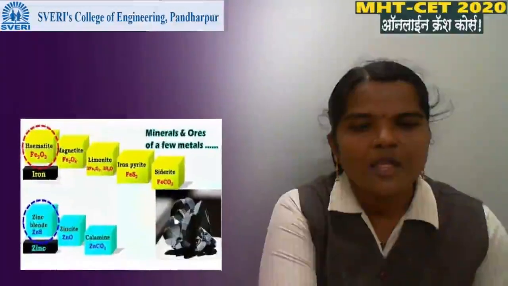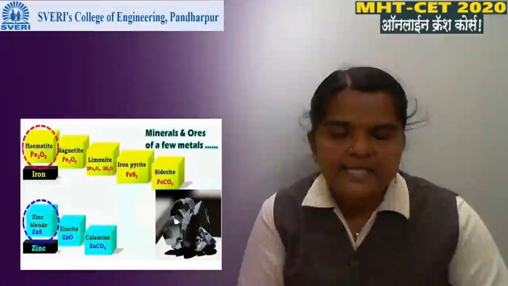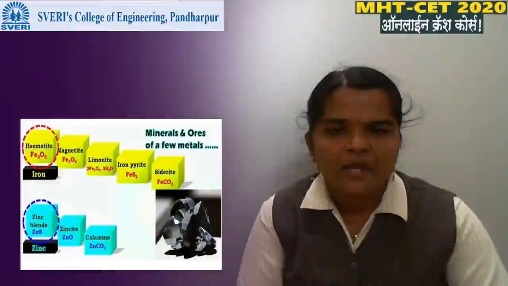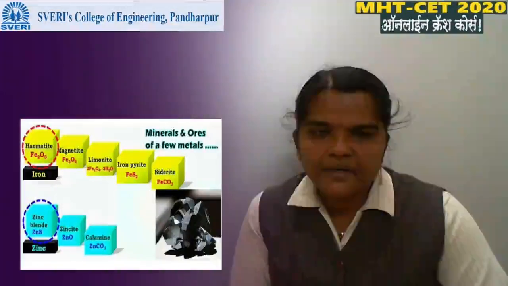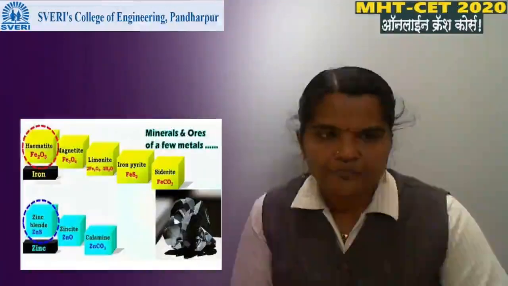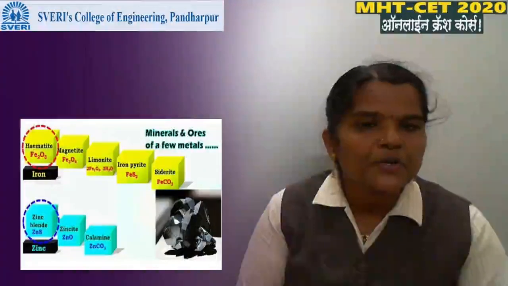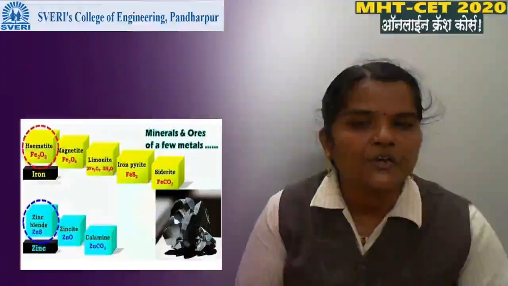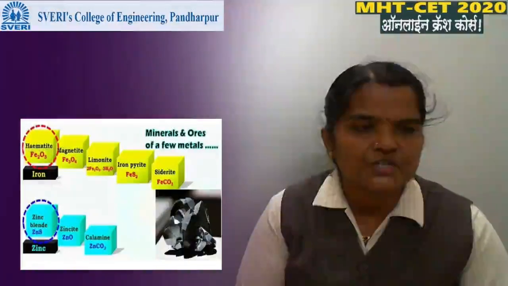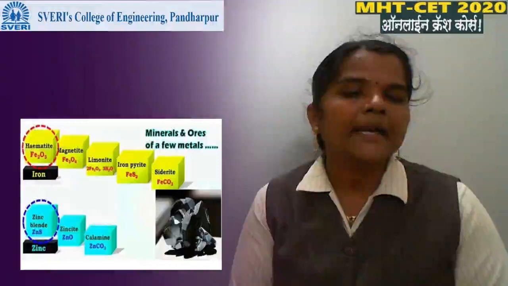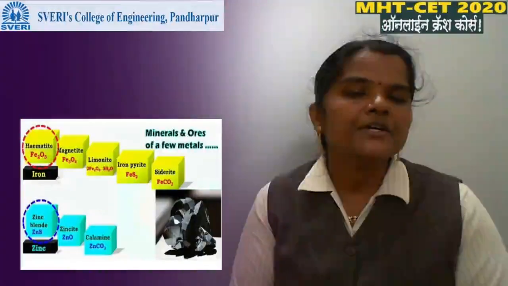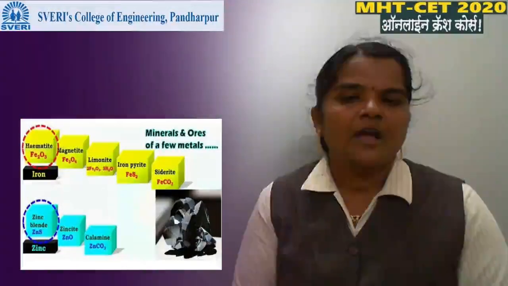Okay. Next, this slide indicates the minerals and ore of iron. The ore of iron is hematite, because this ore contains a large percent of iron and it can be extracted economically and easily. The minerals of iron are magnetite, limonite, iron pyrite, siderite.